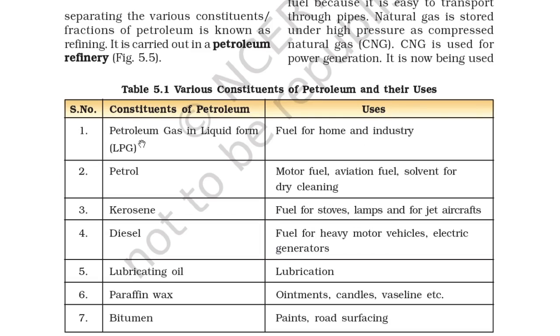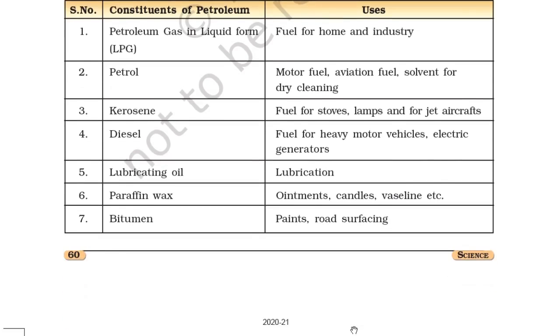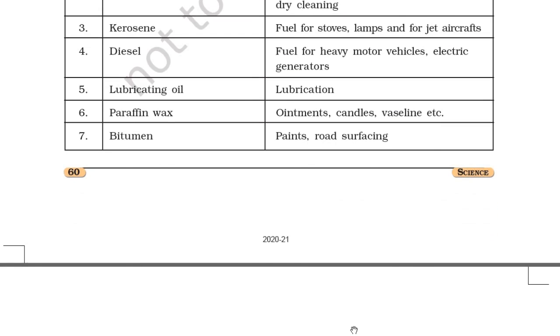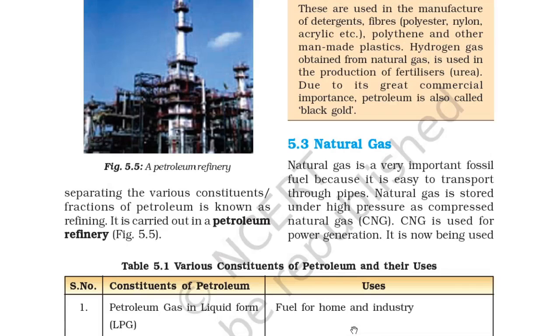We know that petrol is used as motor fuel, aviation fuel, and solvent for dry cleaning, and kerosene as fuel for stove, lamp and for jet aircraft. Diesel is fuel for heavy motor vehicles, electric generators, etc. Lubricating oil is for lubrication, paraffin wax for ointments, candles, Vaseline, etc. Bitumen is used for paints and road surfacing. So we'll see now natural gas.